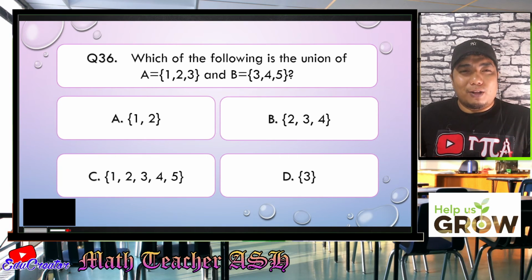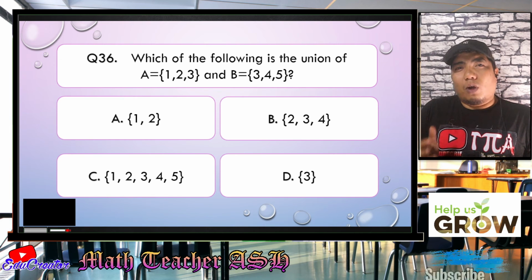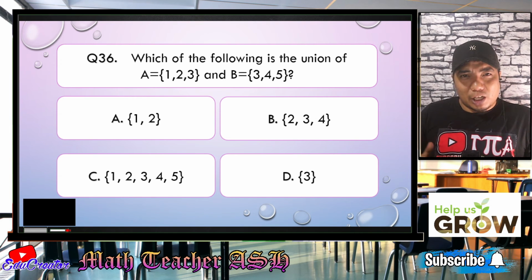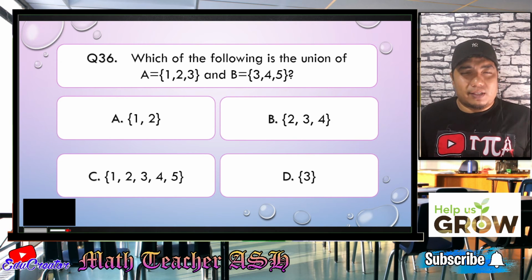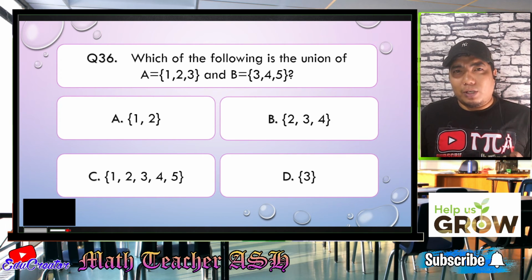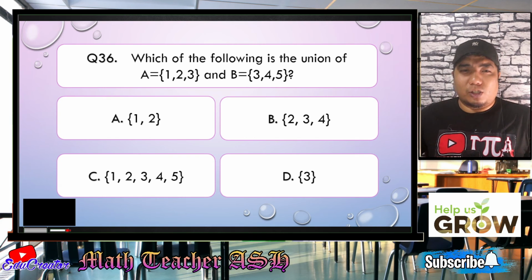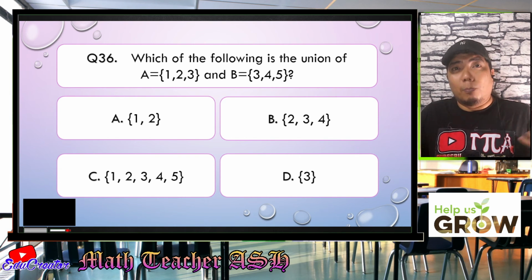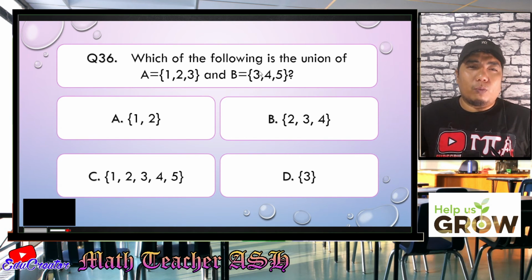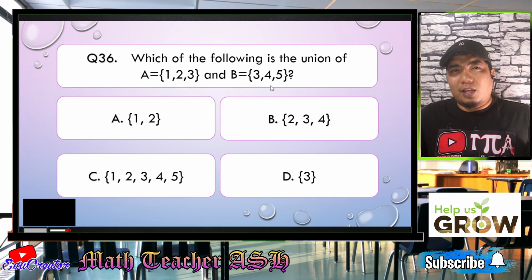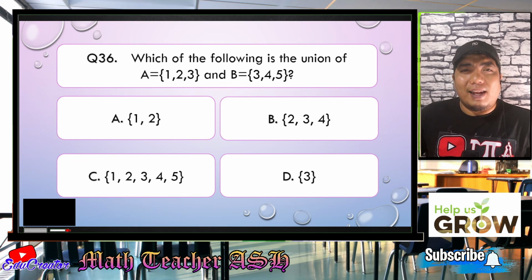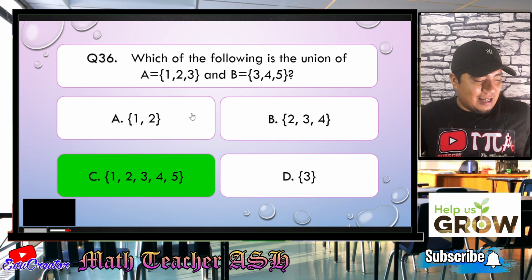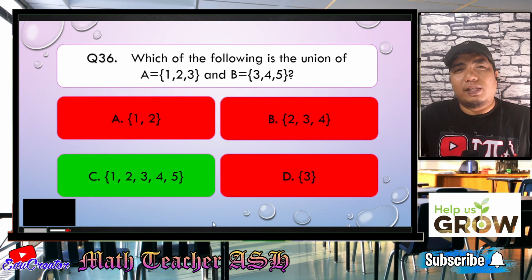All right, math learners. Now, earlier we have talked about intersection. Intersection talks about the common elements in 2 or 3 given sets. Now, talking about union, it is the combination of sets. So what you need to do here is to combine. So we have here 1, 2, and 3. We have here 3, 4, and 5. So in effect, when you combine those two sets, you will have letter, very good, letter C. All right. Easy, right? Very easy, my dear math learners.